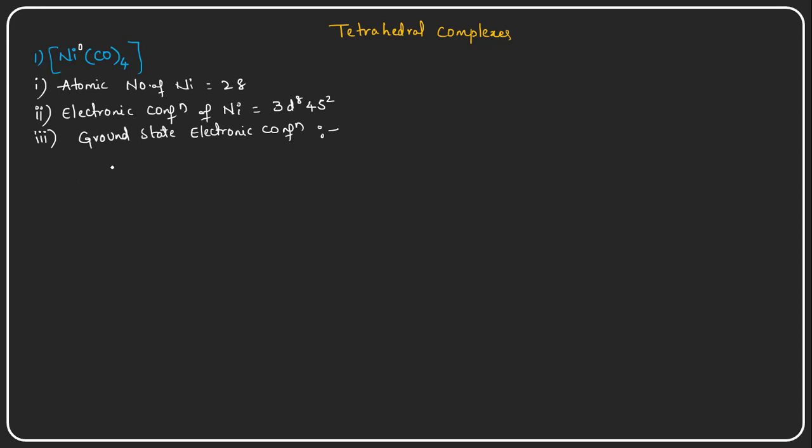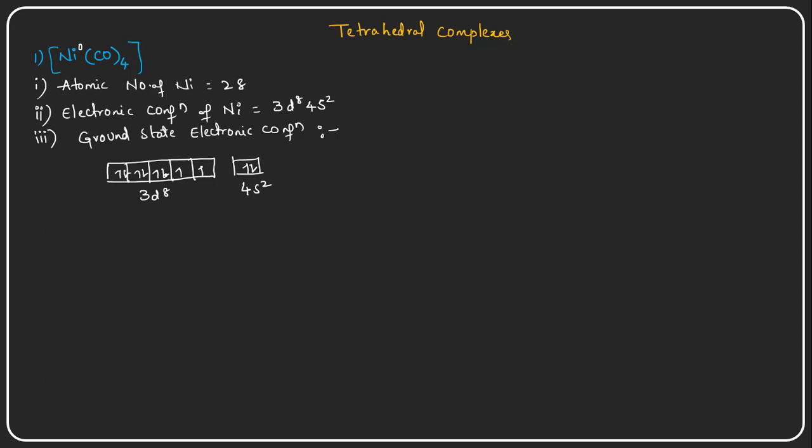So we need to arrange these electrons in order of orbitals. So this is the 4s orbital with 2 electrons and the 3d orbitals with 8 electrons.